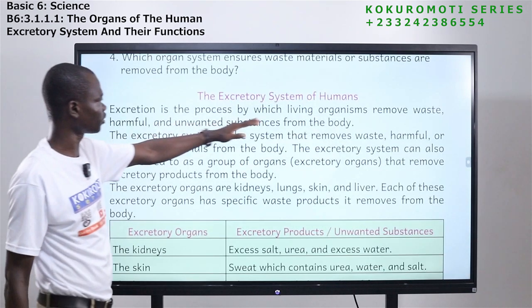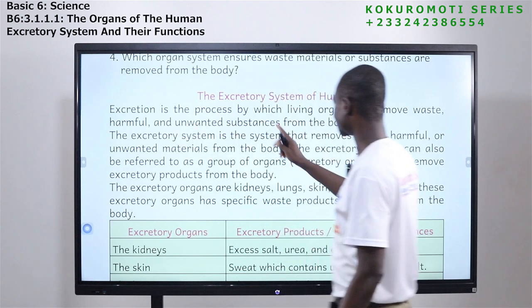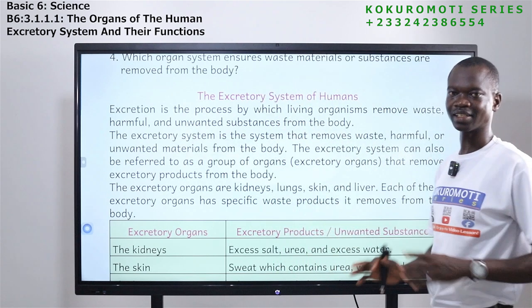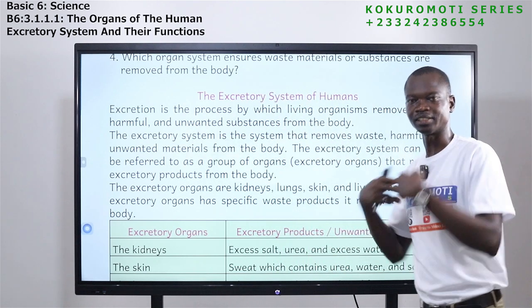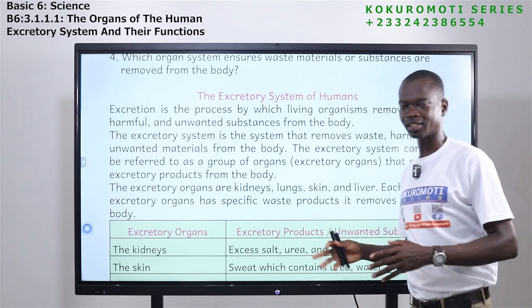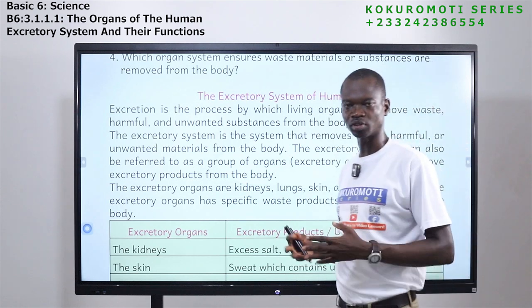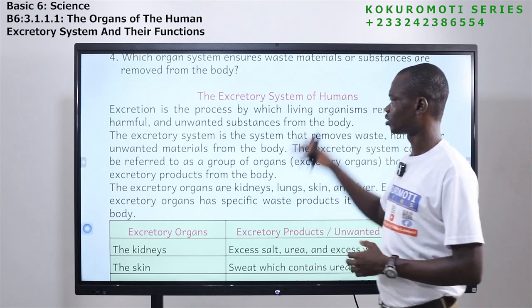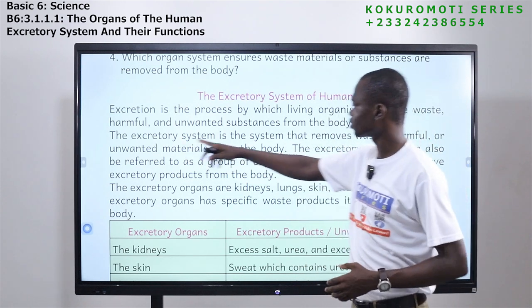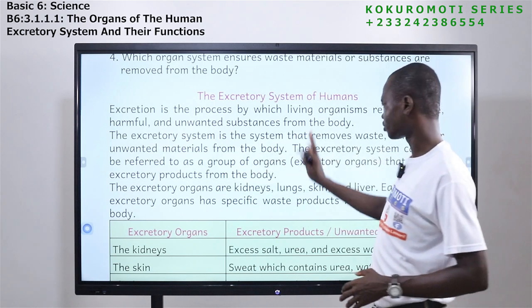Excretion is the process by which living organisms remove waste, harmful and unwanted substances from the body. So anything that is harmful to the body has to come out. Anything that is not needed, unwanted substances, things that the body doesn't want, has to also come out. Okay, so that is excretion. So the excretory system is a system that removes waste, harmful or unwanted materials from the body.